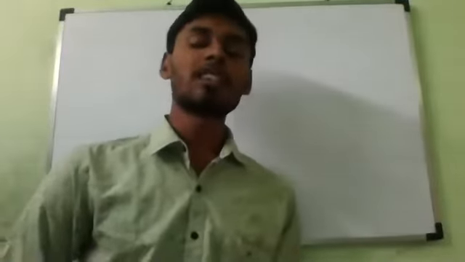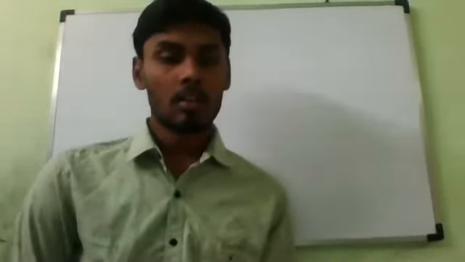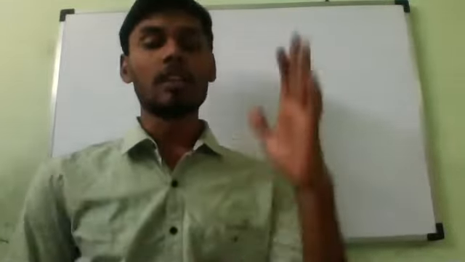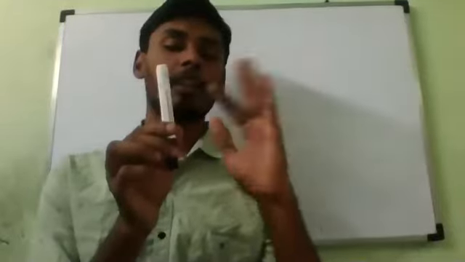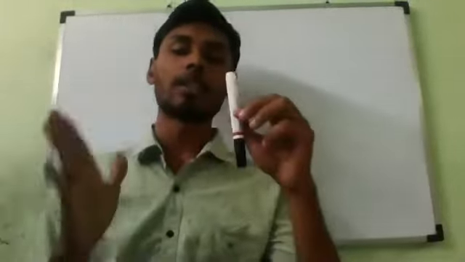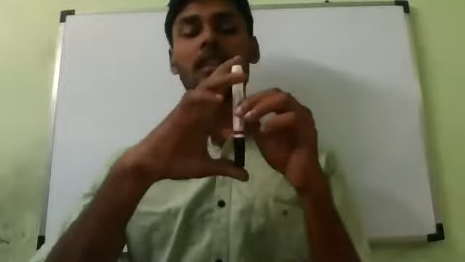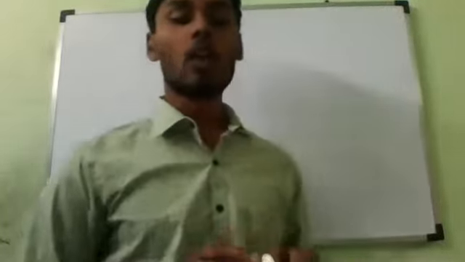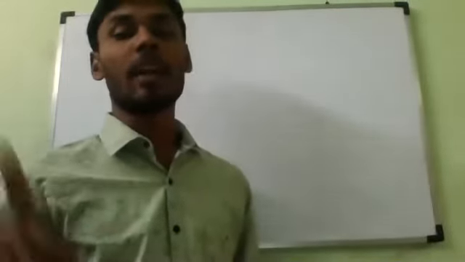Next, what is the distance between the image and the mirror, and the object and the mirror? Equal. The size of the image formed by a plane mirror is equal to the size of the object. Suppose this is the mirror and this is my object. If the object to mirror distance is 10 centimeters, then the mirror to image distance will also be 10 centimeters. So the image formed by a plane mirror is at the same distance behind the mirror.